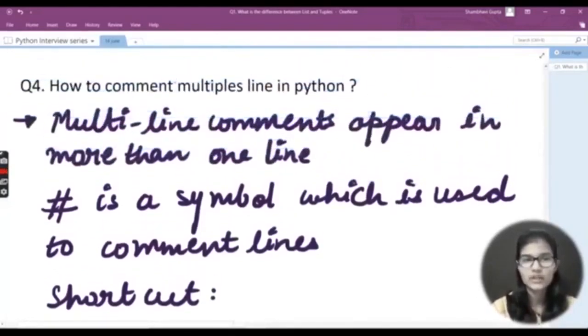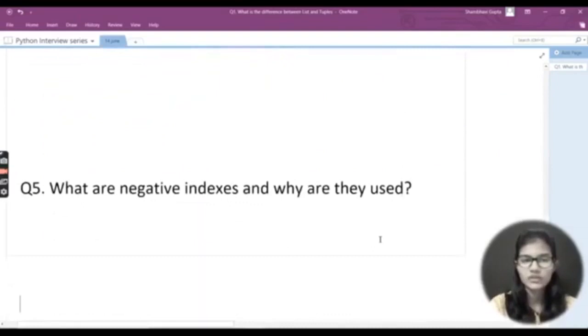This is the shortcut for commenting multiple lines in Python programming. So how do you comment multiple lines? This is the answer: you can select all the lines which you want to comment with the help of the right click and your iPad or mouse, whichever you are using. Other than that, simply use Control plus backslash, and that will comment all of your lines.